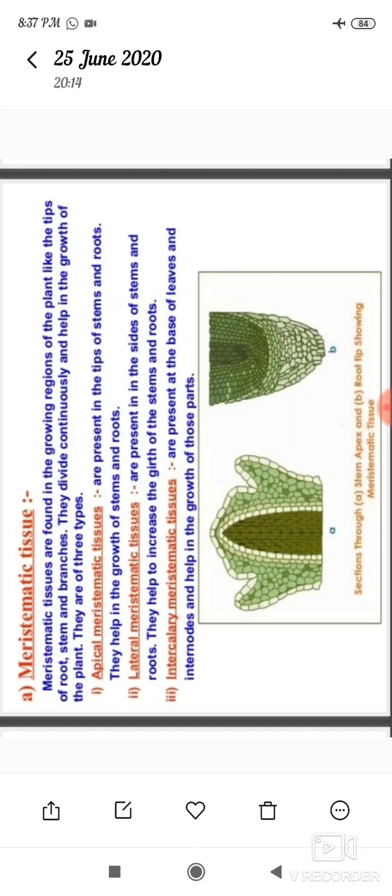Intercalary meristematic tissues are present at the base of leaves and internodes and help in the growth of those parts. Here observe figure A, stem apex, and figure B, root tip, showing the meristematic tissue.